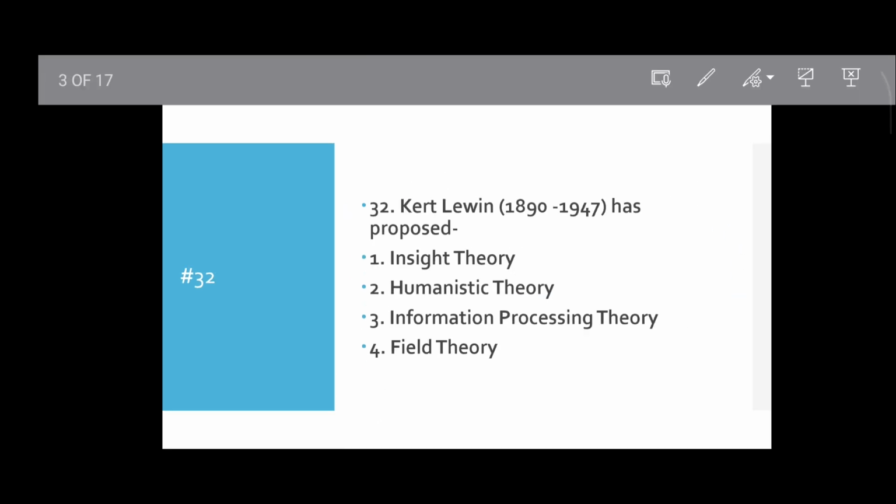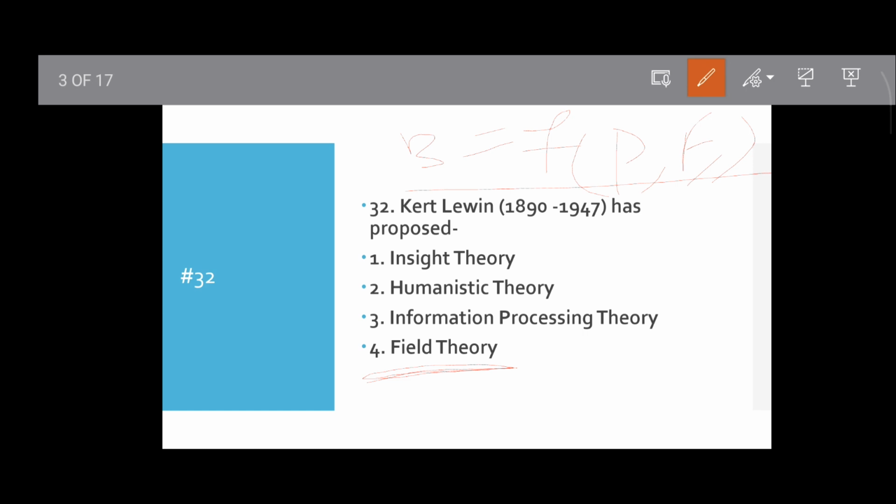Question number 32. Kurt Lewin has proposed what? Insight learning, humanistic theory, information processing theory, field theory. Which one? Kurt Lewin proposed field theory. In his field theory, behavior is the function of person and environment. This is the formula.